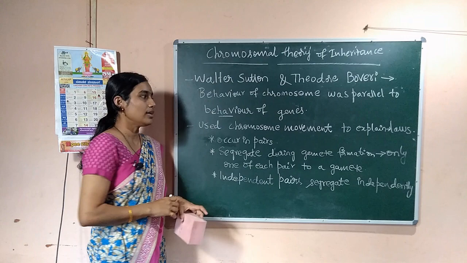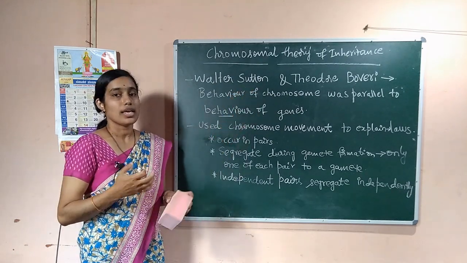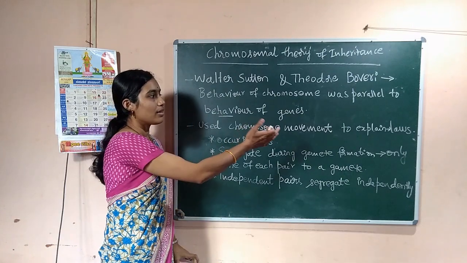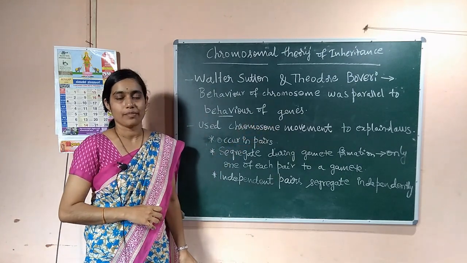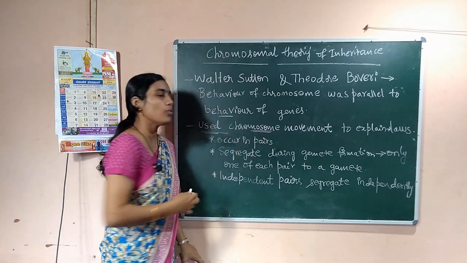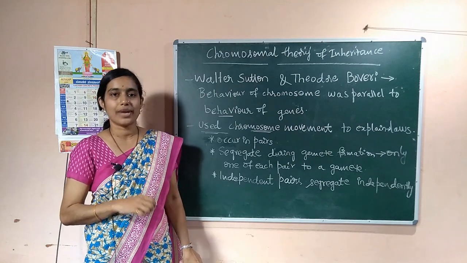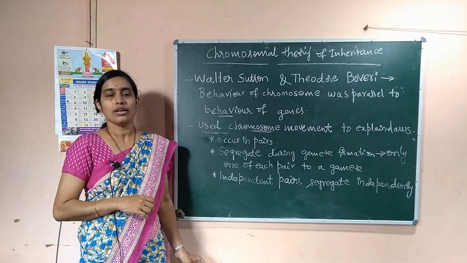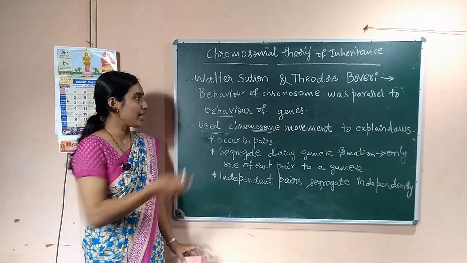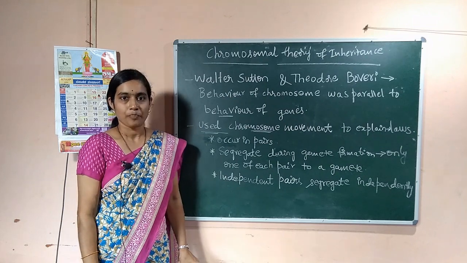Sutton and Boveri used chromosome movement to explain the different laws of Mendel, the law of segregation and so on. Those laws were explained by these scientists based on chromosome movement.